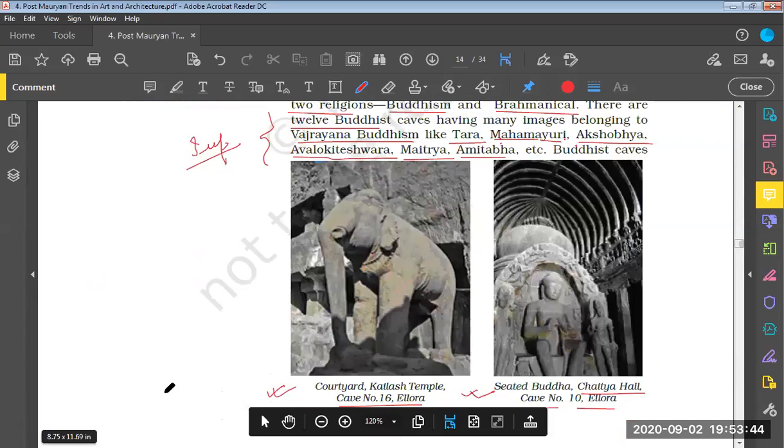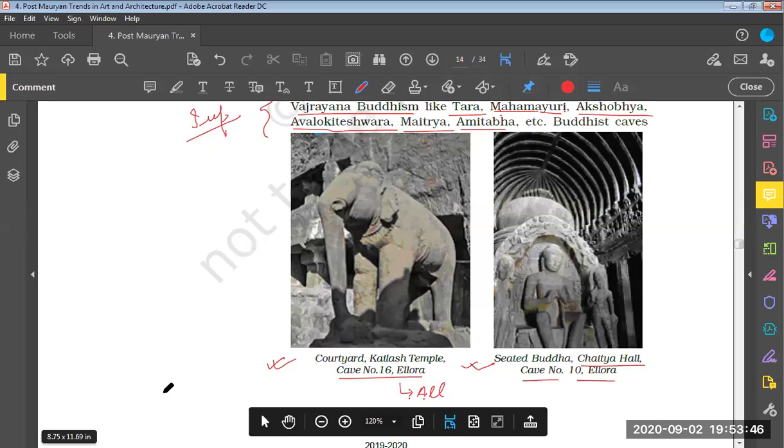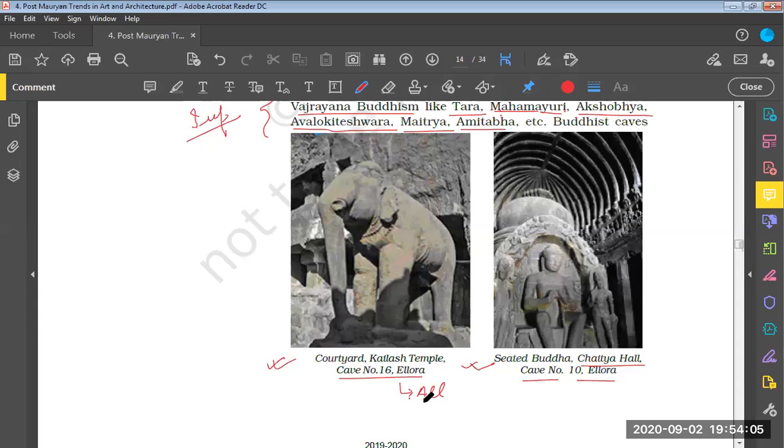Now let us move to the next image for the day. Here we again come across two images. The left side image shows the courtyard at Kailasha temple at cave number 16 at Ellora. At Ellora we find themes of all: themes from Buddhism, from Jainism, as well as from Brahminism. Brahminism means Hinduism.